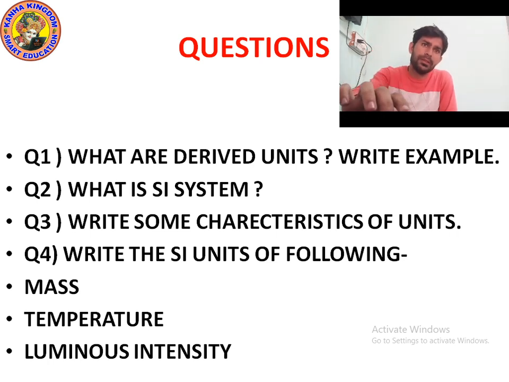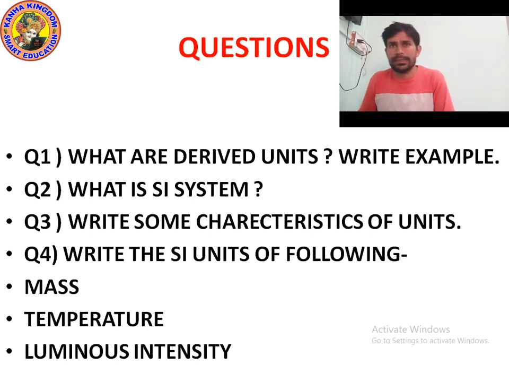Question number 2: what is the SI system? In 1971, the General Conference on Weights and Measures held a meeting and decided on a system of units for international use.